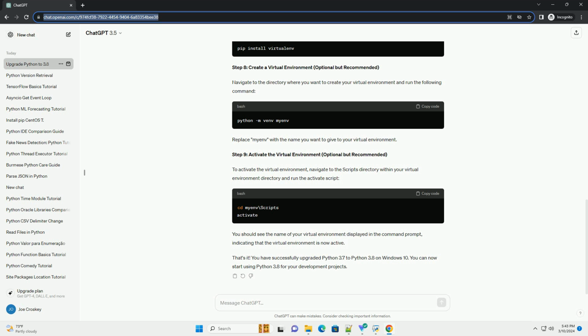ChatGPT. Upgrading Python on Windows 10 from version 3.7 to 3.8 is a straightforward process. Follow this step-by-step tutorial to ensure a smooth transition. Make sure to read and understand each step before proceeding.